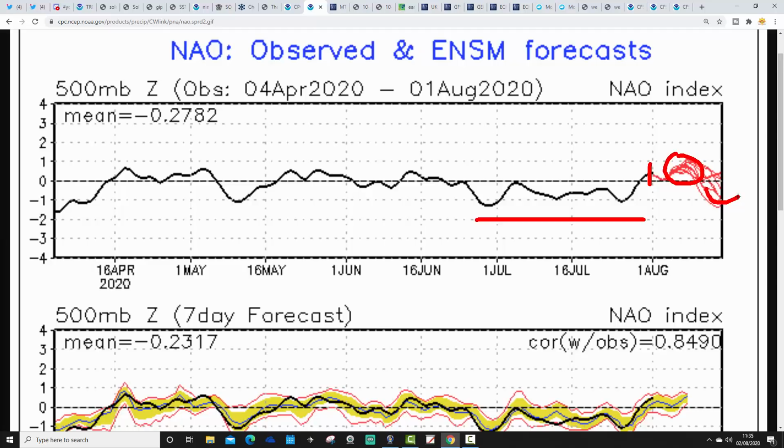phase. That probably coincides with a strengthening of the Azores high, and so the hot weather that we are now beginning to see getting involved in this summer is probably to be expected, with the NAO starting to go positive as the Azores high is sort of powering up and allowing those ridges to build into western and northern Europe as well. It's those ridges from the Azores high that pull up hot air from the south.